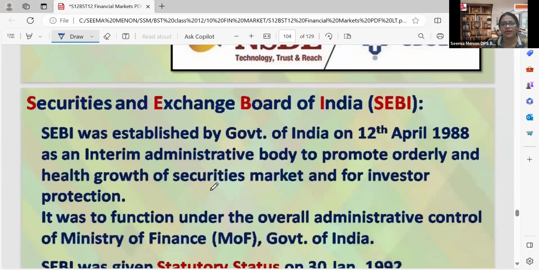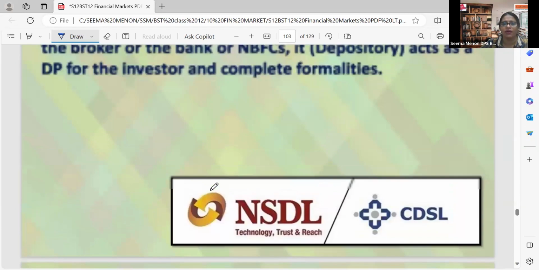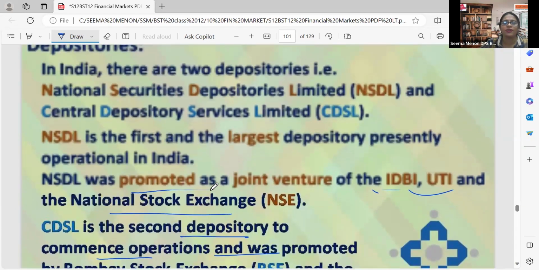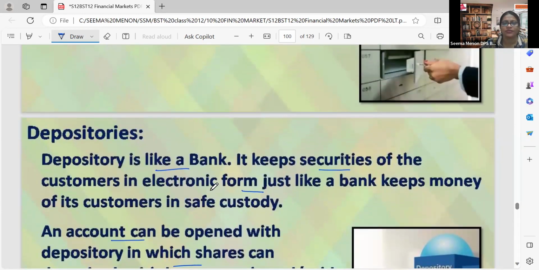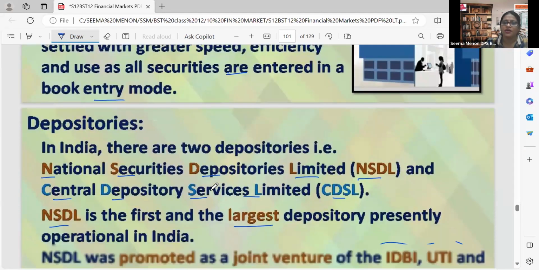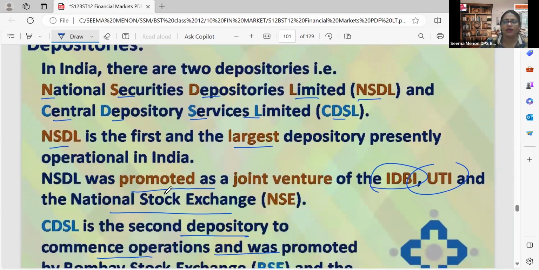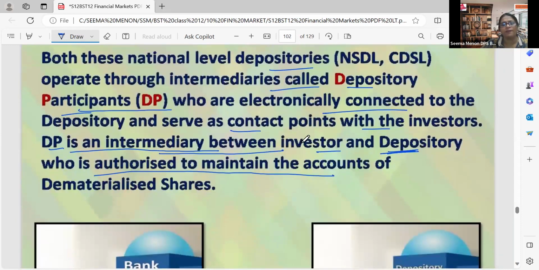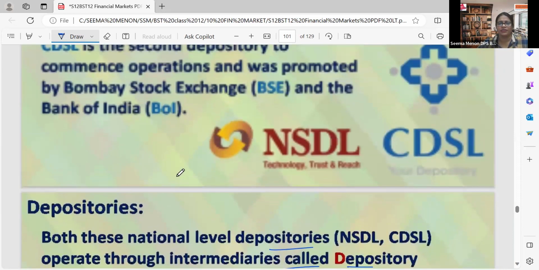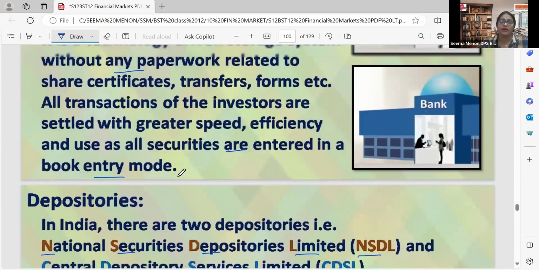Next is the Securities and Exchange Board of India, but we are not going into that now. We discussed the demat account and its working, how to open it, and who is a depository. In India, there are two depositories, NSDL and CDSL. NSDL is a joint venture of IDBI, UTI, and NSE; CDSL is by BSE and Bank of India. All depository participants will be intermediaries between the depositories, NSDL and CDSL, and the investor.